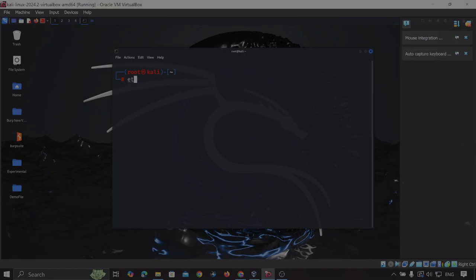Now there are four administrative files. The first one is /etc/passwd. It keeps the user account and password information. This file holds the majority of the information of a Unix system.